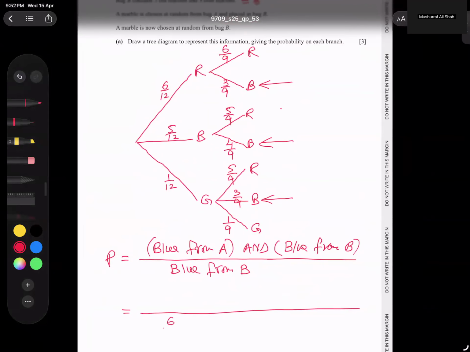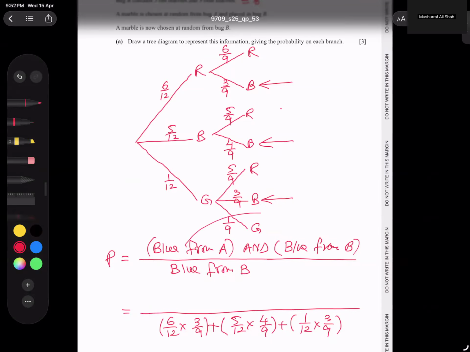So 6 by 12 into 3 out of 9 plus 5 out of 12 into 4 out of 9. Third arrow is 1 by 12 into 3 by 9. I think this part is clear. Yes, it's very clear.